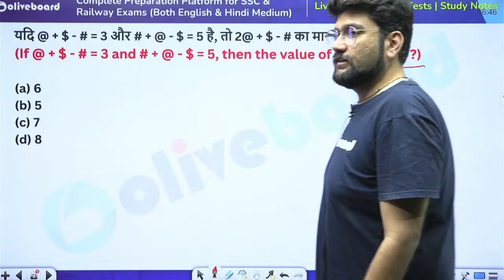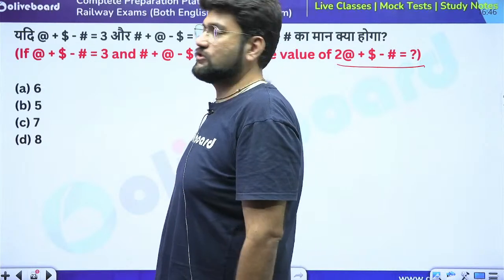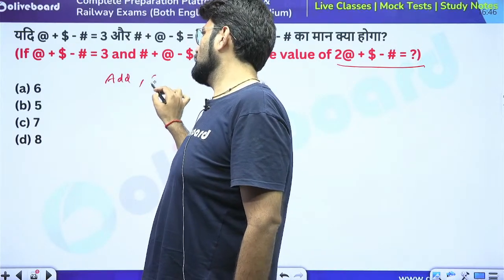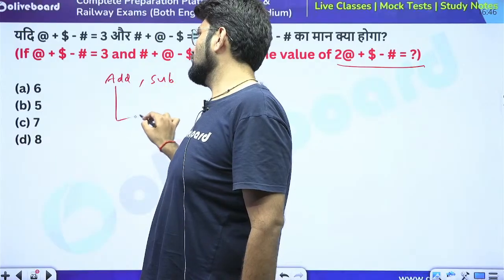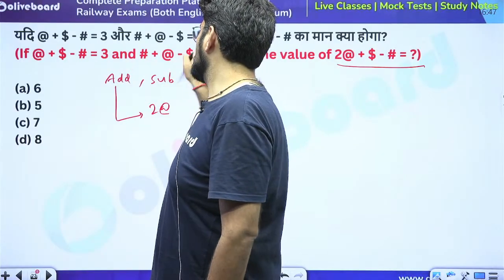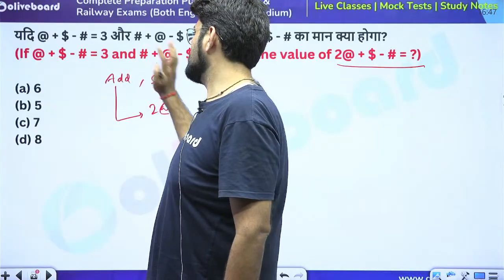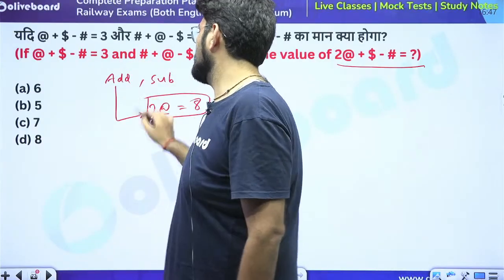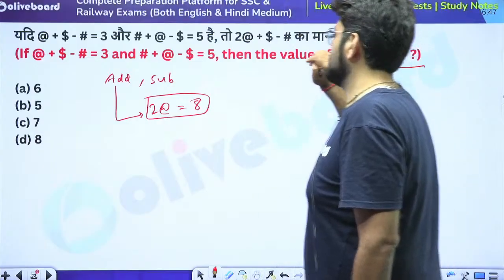To find the value of this, always remember, like in linear equations, you add the equations first, then you subtract the equations. So, first let's add the equations. We'll have 2@ plus $ minus $ gets cancelled, plus # minus # gets cancelled. This is equal to 8. The value of 2@ is equal to 8. We need that, so we'll keep it as it is.